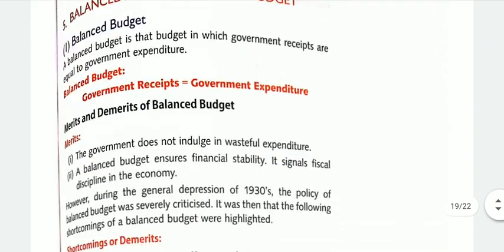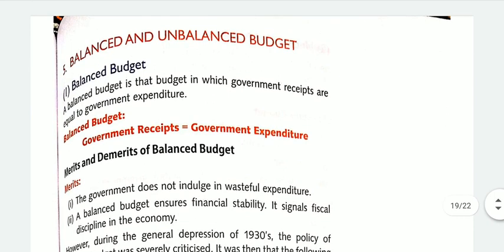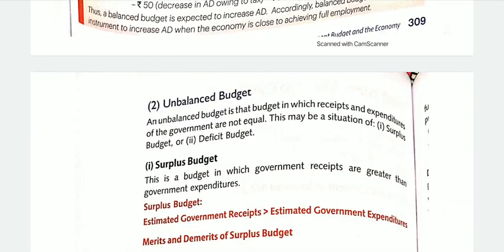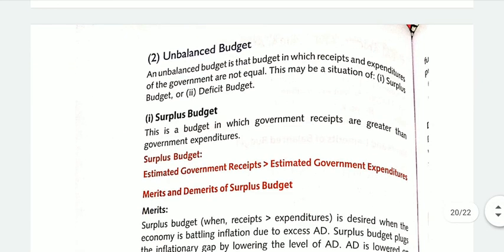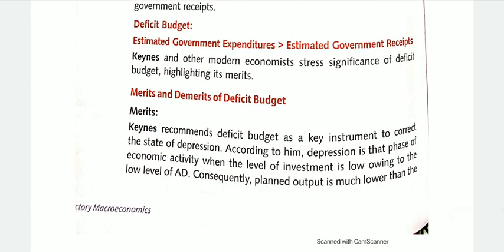And here is also another topic for 1 minute. We will revise what a balanced budget is. A balanced budget is one in which the government receipts are equal to the government expenditure. And in an unbalanced budget, it is a situation where there will be either a surplus or a deficit. In surplus, the receipts will be higher than the government expenditure, and in deficit, as we have studied, the expenditure will be higher than the government receipts.